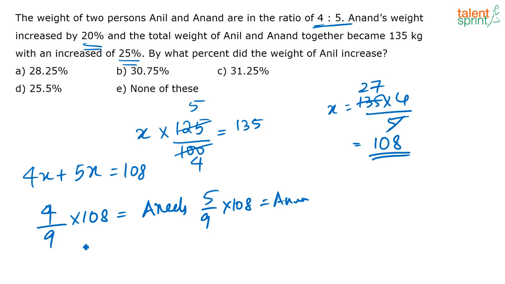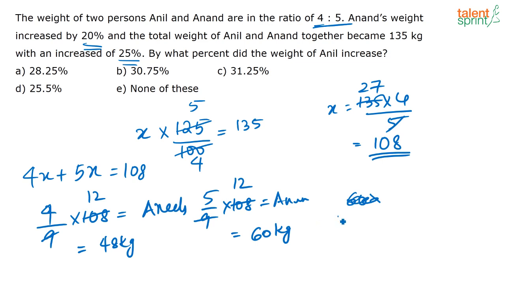So what is Anil's weight here? It is nothing but 48 kgs, and Anand's weight is going to be 60 kgs, correct? 12 will go in both places, so 12 fours are 48, and 12 fives are 60. So this was the earlier weight of both of them. Now Anand's weight has increased by 20%. So what is Anand's weight now? It was 60 kg, correct? So 10% of 60 kg is 6. So 20% of 60 kg is 12, correct?